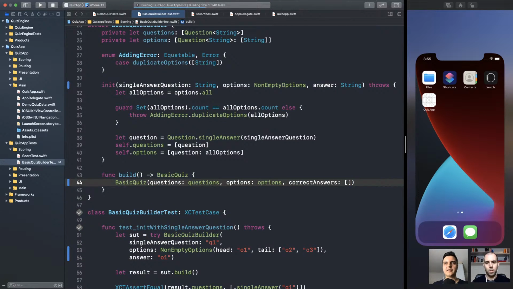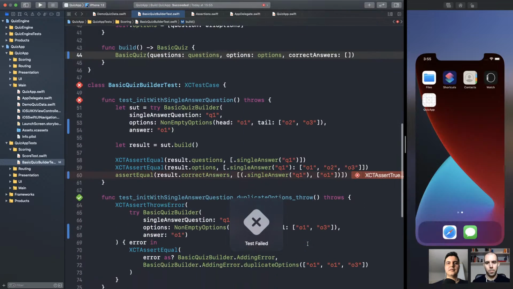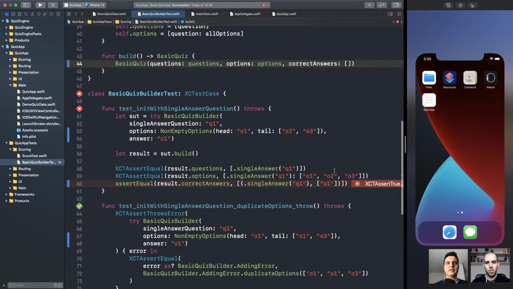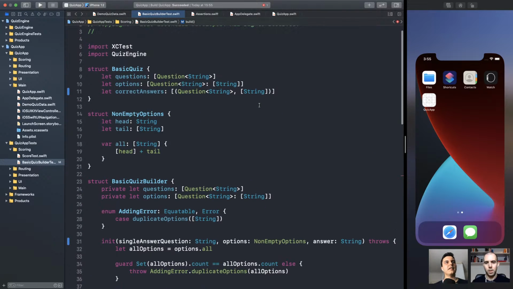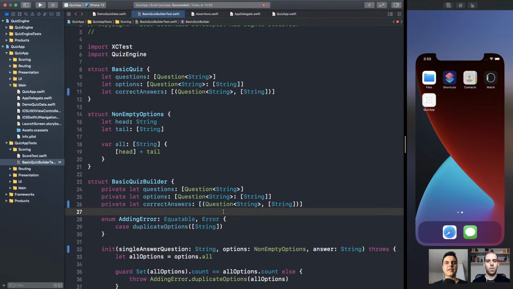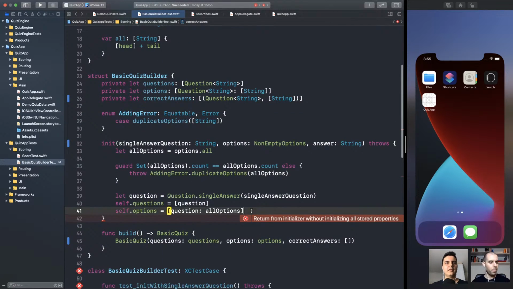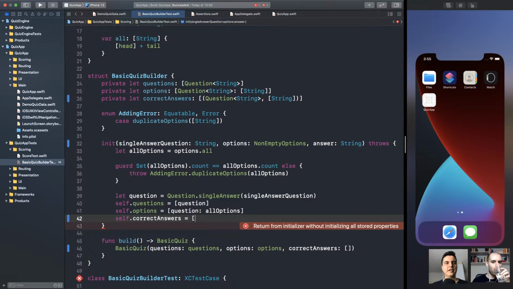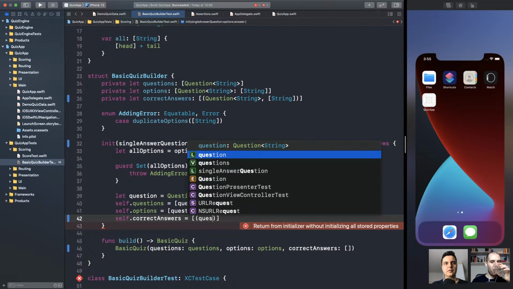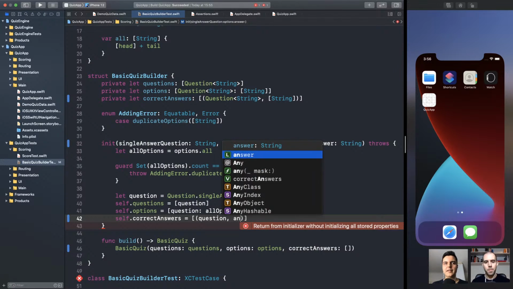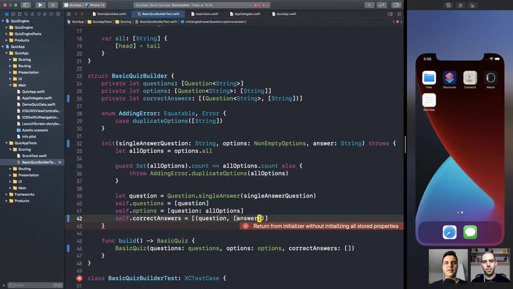Let's see a failing test. Boom, there it is. Failing test. Fantastic. Now, private correct answers, and self correct answers is tuple question and answer, single answer.